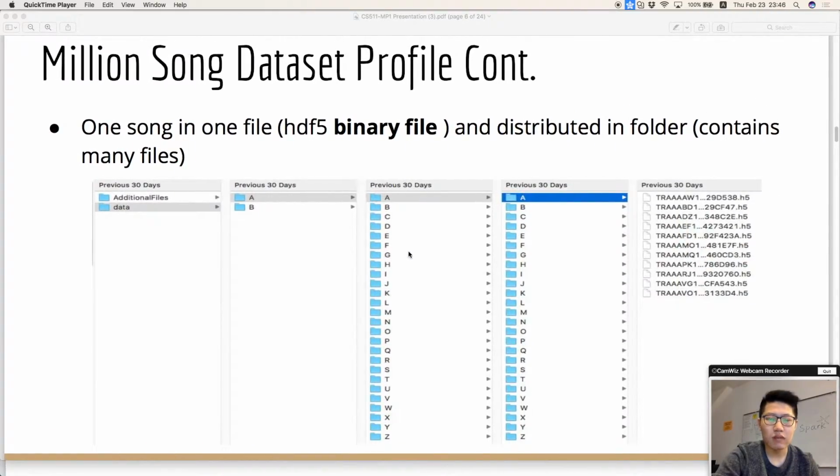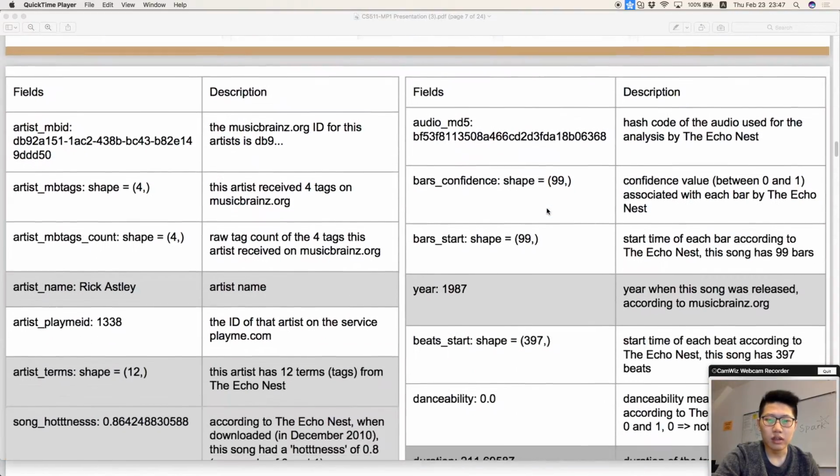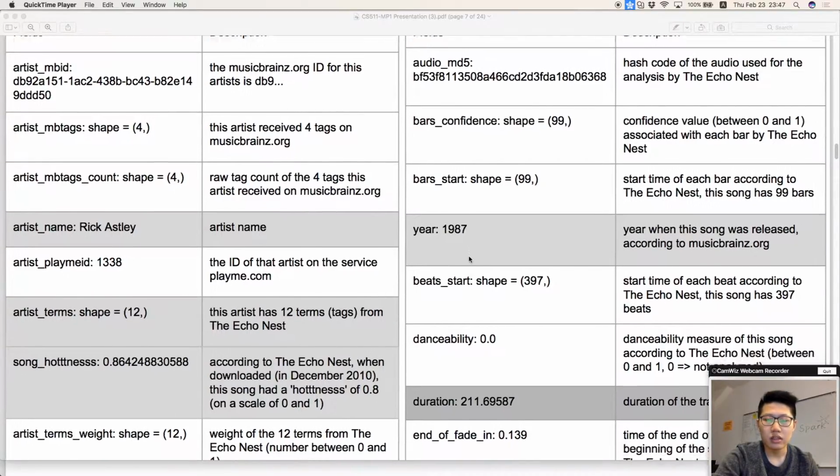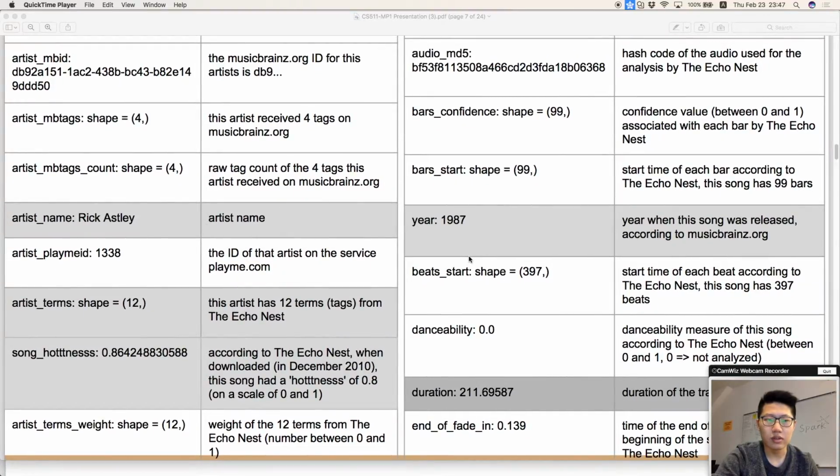Our dataset has a lot of fields, and each field is stored in an HDF5 binary file. There are lots of attributes, and we are using 5 of them: artist name, artist term, the hotness, the year of the songs, and the duration of songs.